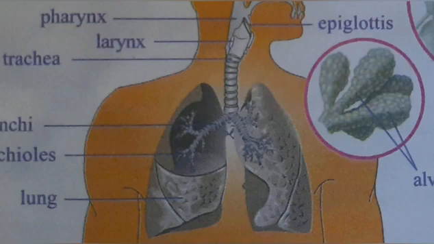Gas exchange takes place within the lungs by diffusion from the alveoli to blood capillaries and vice versa. The total lung capacity of a human being is nearly 5,800 ml.